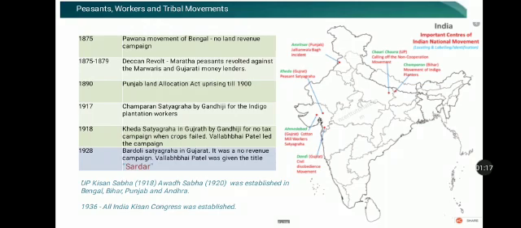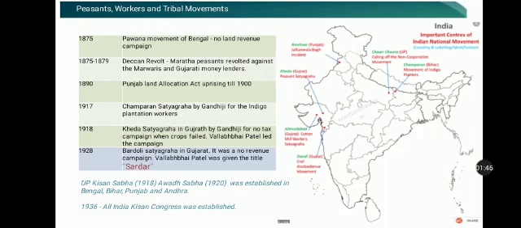So the peasants could not take the burden of paying the taxes because of several failures. It could be a crop failure, it can be famine, it can be the drought of nature. Many revolts occurred in the 19th and the early 20th century, and I'm going to walk you through the very important ones.